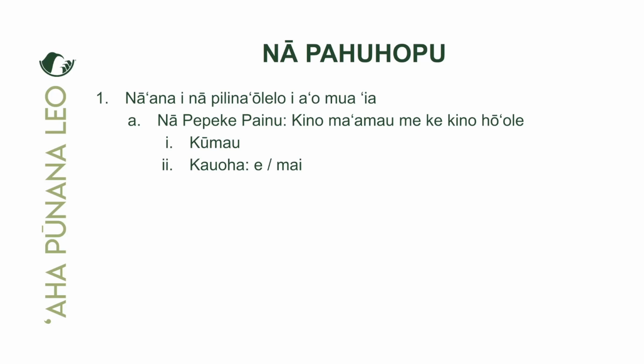We learned about the Kauoha in the previous Haʻawina. Those start off with either e or mai. Helu ʻelua e ʻānai no ke kāhulu. Kāhulu are these descriptor words, yeah, that describe a noun. And we'll review that shortly.